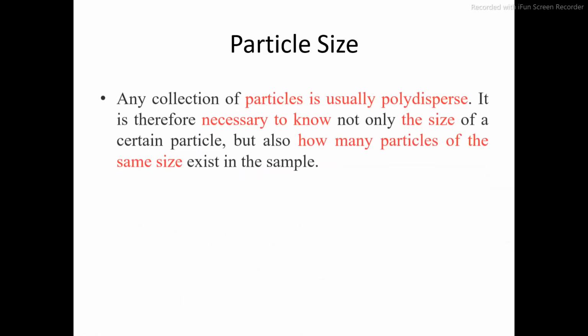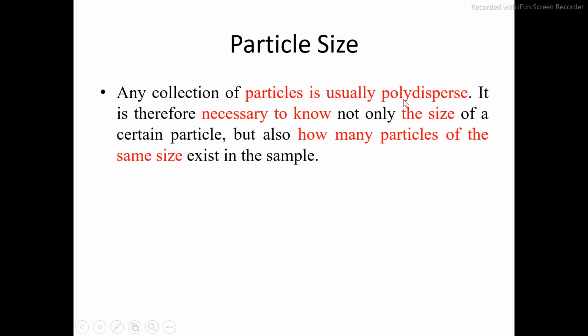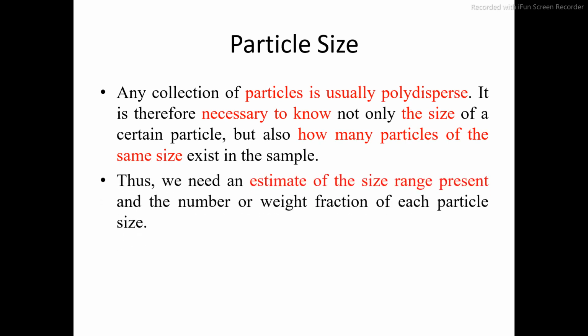Next, particle size. Any collection of particles is usually polydisperse. Polydisperse means what? Suppose you take a teaspoonful of any powder. This powder will consist of polydispersed particles, meaning each particle may not be of equal size. There may be thousands of particles with size less than 100 micron, and another thousands with size of 200 micron, 300 micron. In this way, the powder is made up of polydispersed particles, each having a different particle size.